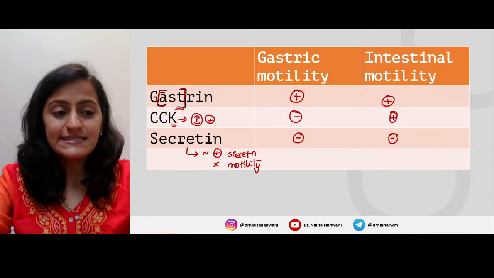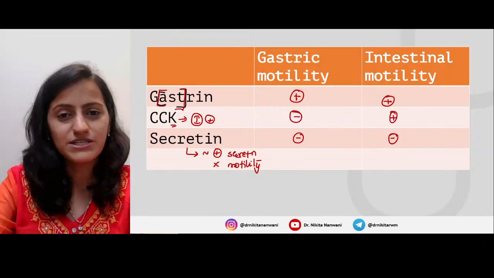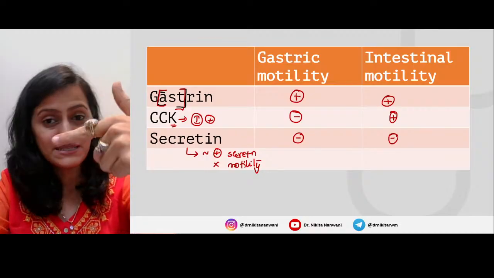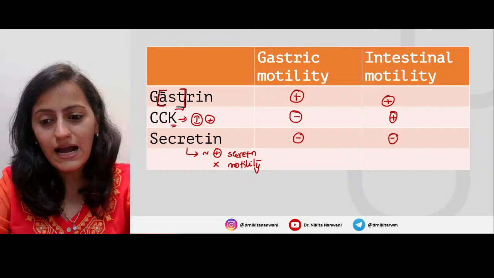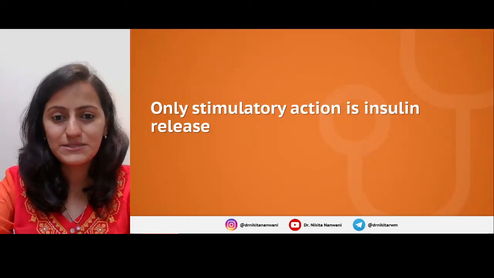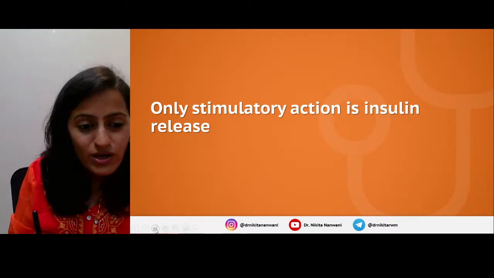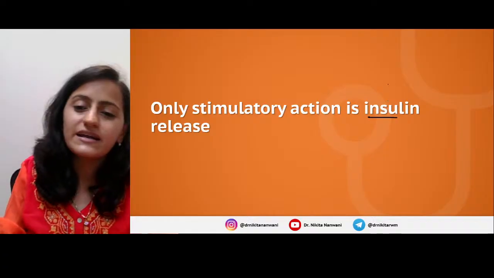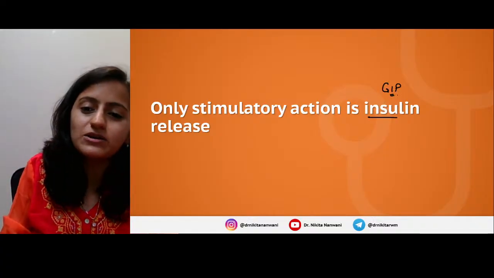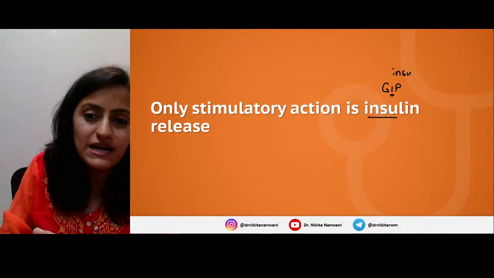Okay, that's great. So we are basically done with motility: gastric motility, intestinal motility. Gastrin is all stimulatory, CCK stimulates intestinal motility, and secretin inhibits both motilities. Now going to the next one, which is that hormone whose only stimulatory action is insulin release. Easy one, right? It's the GIP, because GIP is glucose dependent insulinotropic peptide.